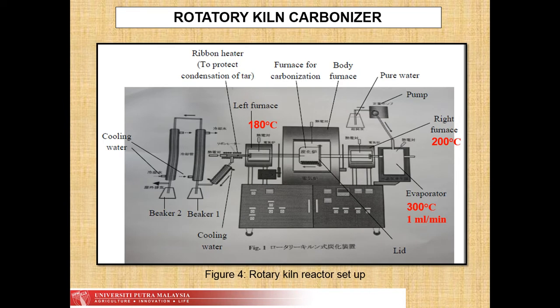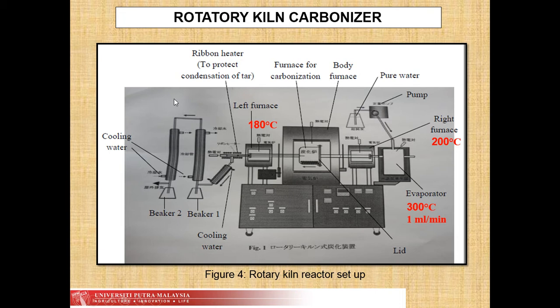This is the rotary kiln reactor setup. The activated sludge was put inside this reactor. Deionized water is supplied to the evaporator operating at 300 degrees Celsius at the rate of 1 ml per minute by using the pump. The superheated water vapor produced is then transferred to the right furnace operating at 200 degrees Celsius and then to the reactor.